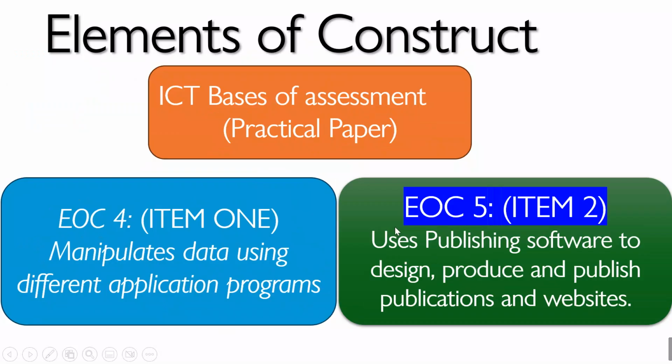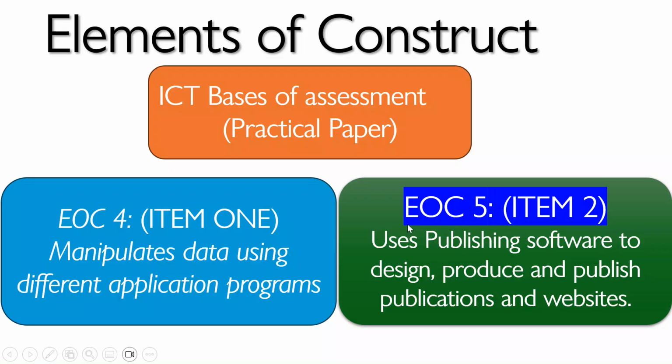Remember, in ICT, we have over 5 elements of construct, but paper 2, the practical exam, blends on only 2 elements of construct. The first element of construct says that the candidate has to be able to manipulate data using different application programs. We dived into this on the first item, which we uploaded onto our channel. But today, we are to focus on element of construct 5, or the second element on paper 2, where they are telling us that the candidate uses publishing software to design, produce, and publish publications and websites.